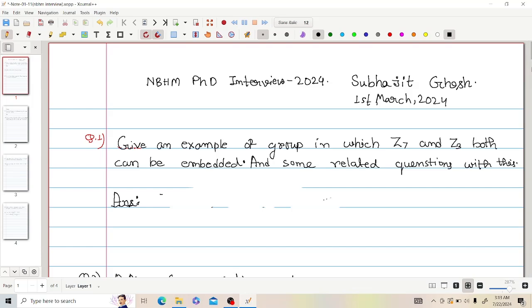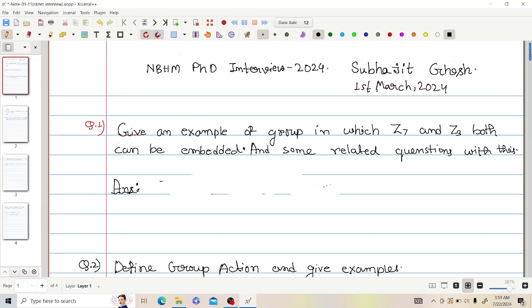When I joined, first they asked me to give my introduction. I gave my introduction, and then they asked me the preference on which I would give my interview. I told them that I prepared abstract algebra, real analysis, and topology. Then one of them started with abstract algebra. First, they asked me this question.